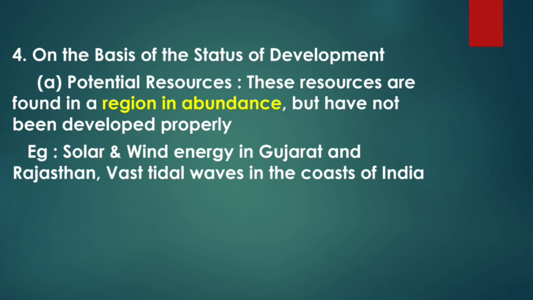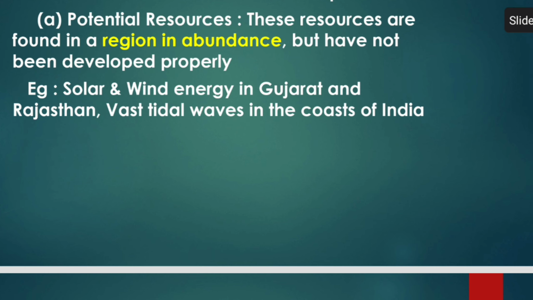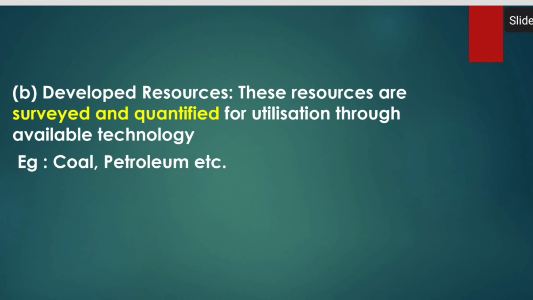Now the fourth category is resources classified on the basis of status of development. Let's take a look. A is potential resource. So these resources are found in a particular region, but we have not utilized them to the fullest. For example, solar or wind energy in Gujarat as well as in Rajasthan. Even the vast tidal waves on the coasts of India, we still need to utilize to their fullest, to their potential level.